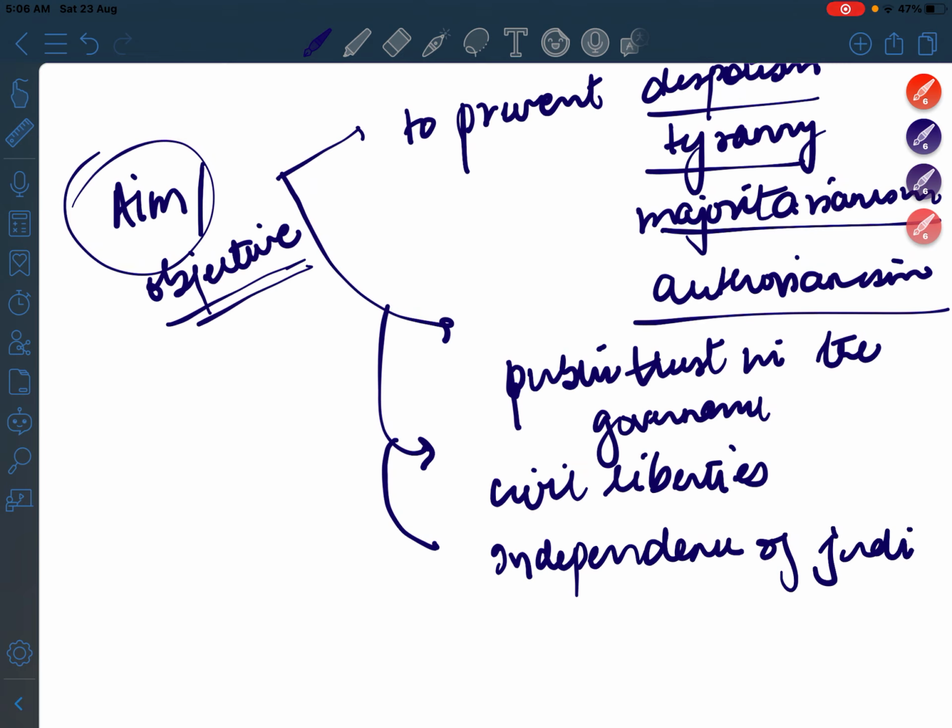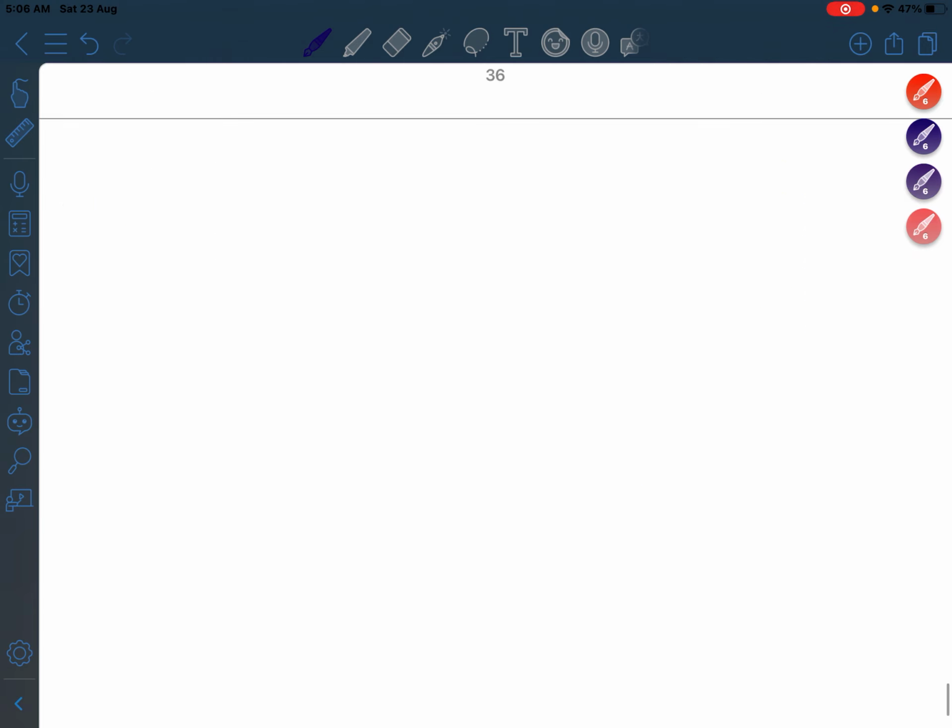So yes, these are the objectives of separation of power. Then you can just make a small diagram representing executive, legislature, and judiciary. Okay. Now we'll study what the provisions in the constitution are which actually support separation of power.